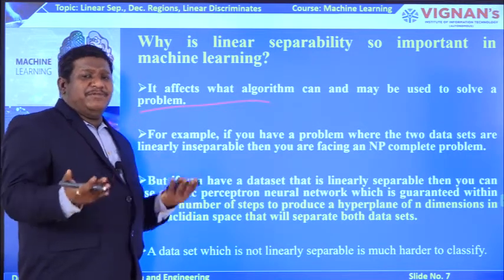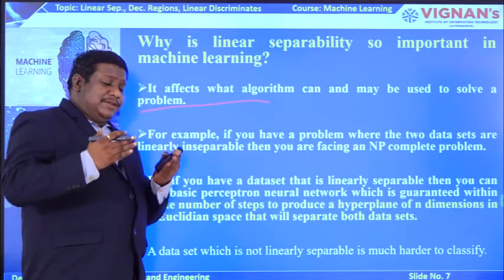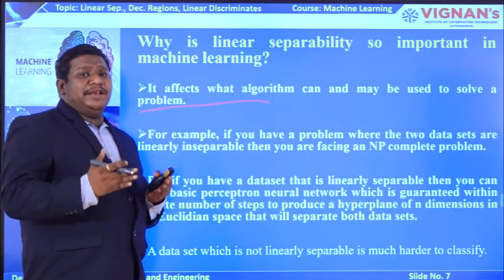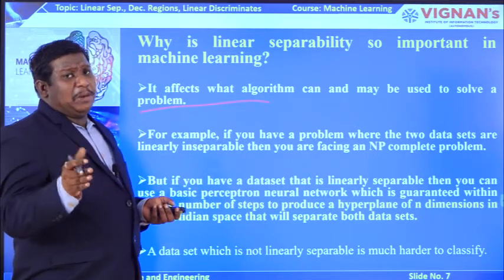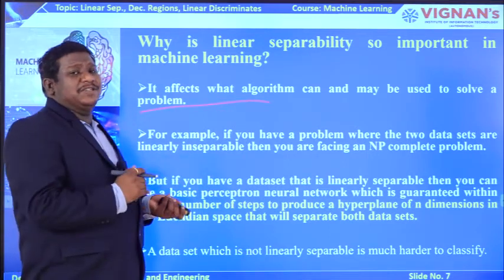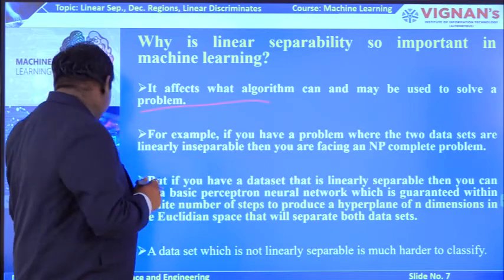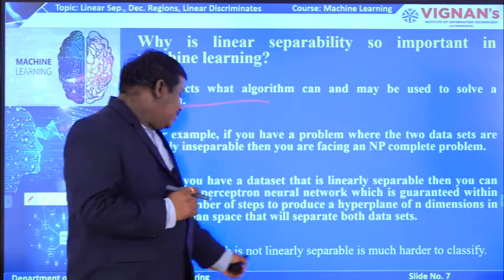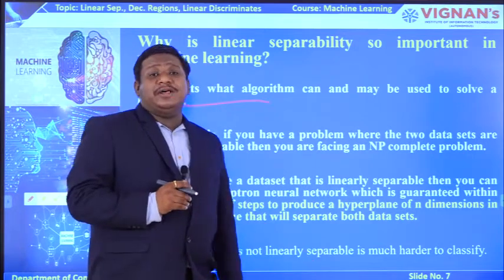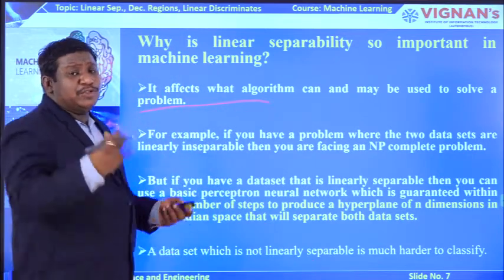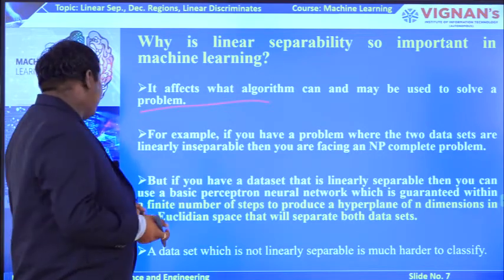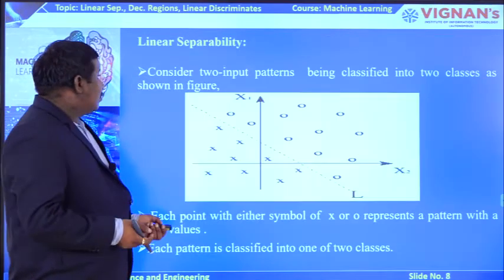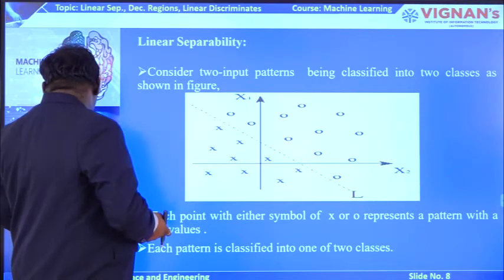In the same way, if data is non-linear or linearly inseparable, then it is very difficult for a programmer or a developer to classify such data. A data set which is not linearly separable is much harder to classify. So you need to use more and more techniques, or work rigorously, to classify such types of data sets. So, what is this linear separability?